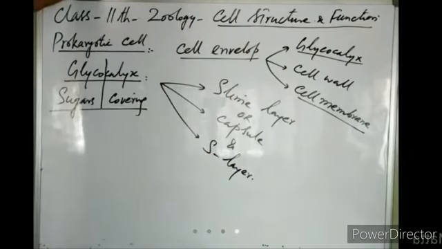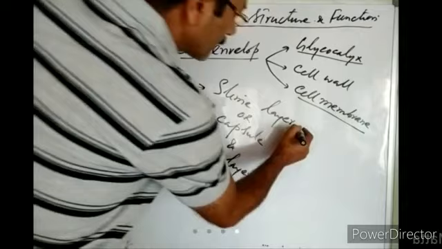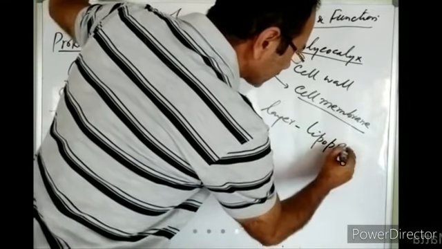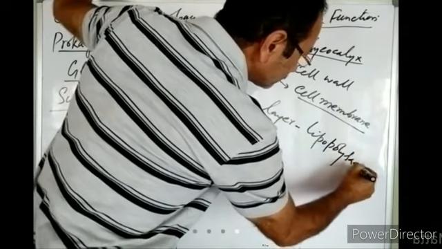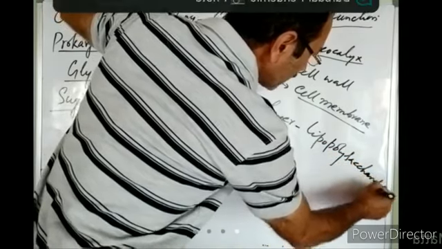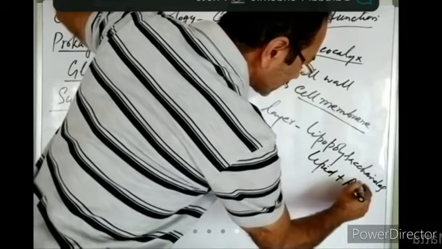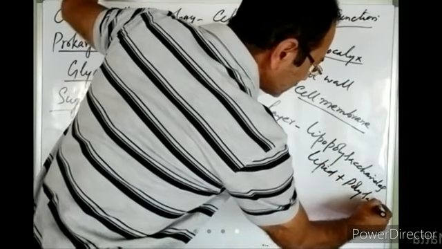So glycocalyx in some prokaryotes is in the form of a slime layer. When it is in the form of a slime layer, it is formed of lipopolysaccharides. What are lipopolysaccharides? Lipids plus polysaccharides, right?